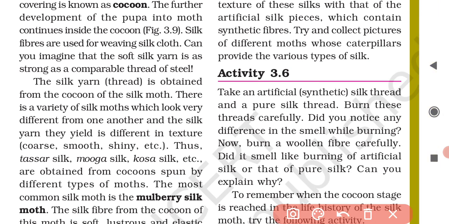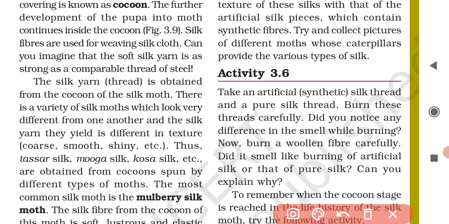The varieties of silk are mulberry silk, tussar silk, muga silk, kosa silk, etc. These silks are obtained from the cocoons spun by the silkworms of different types of silk moths.